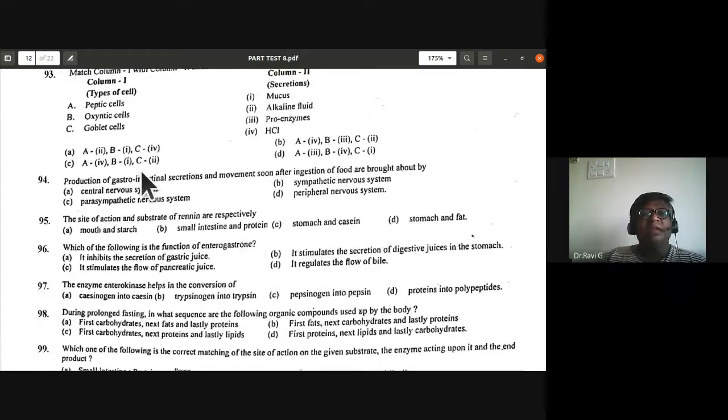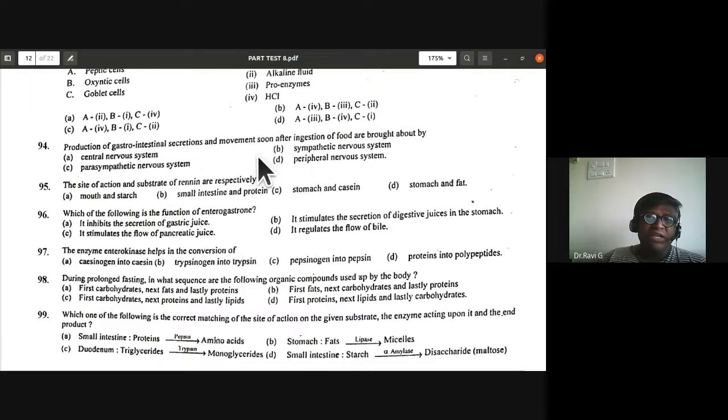Then the 94th question: the production of gastrointestinal secretions and movement soon after ingestion of food are brought about by what? Is it the central nervous system, sympathetic nervous system, parasympathetic nervous system, or peripheral nervous system?